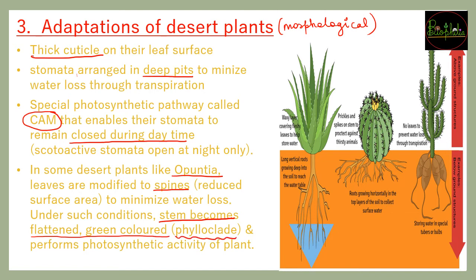So you have seen the chapter about morphology of flowering plants. वहाँ पे भी also we had discussed about the phylloclade. So that can now perform the photosynthetic activity because the leaves have been modified into spines. So these can be some of the adaptations that the desert plants will have to conserve water and survive in the hot, dry conditions of desert.